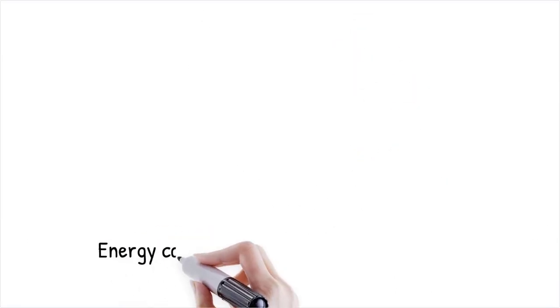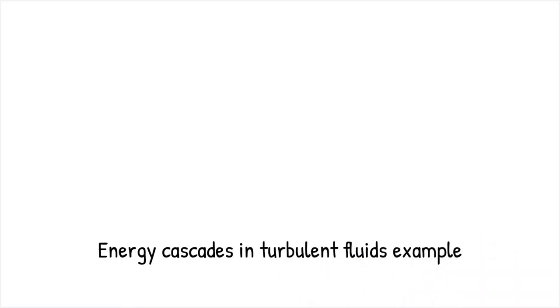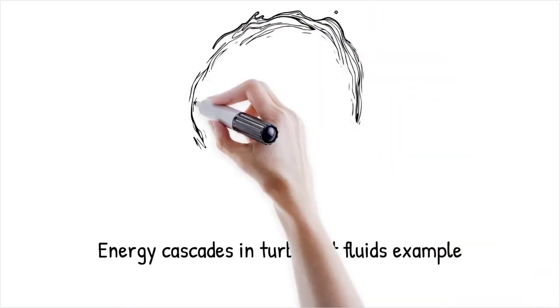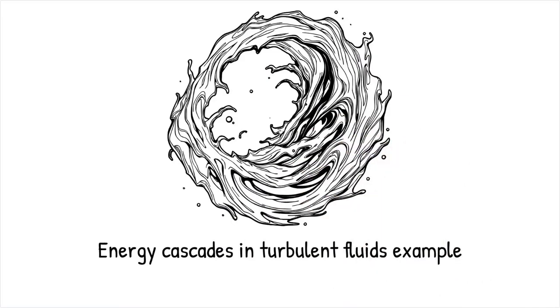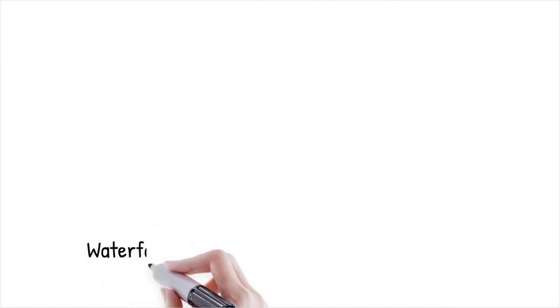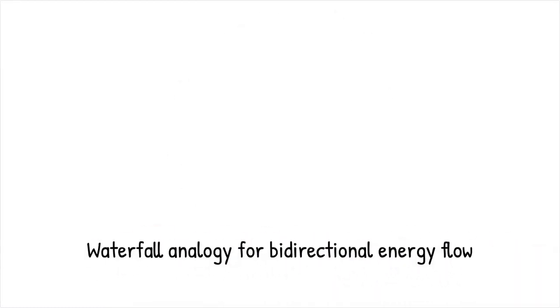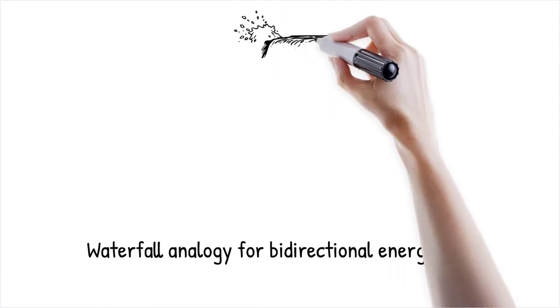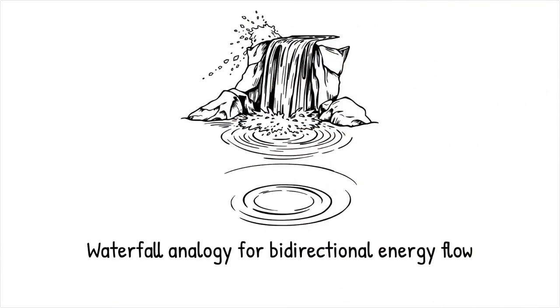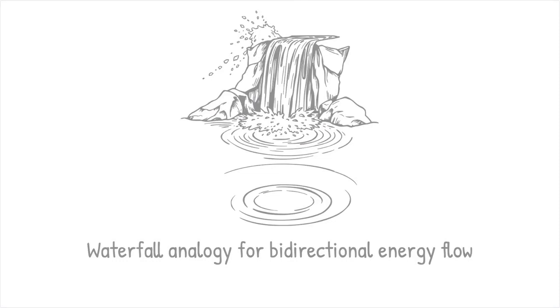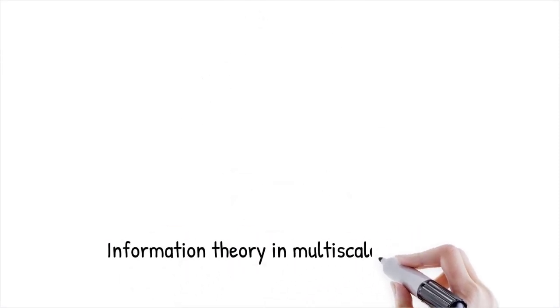In turbulent fluids, energy cascades from large-scale vortices to smaller eddies and down to the molecular scale, where it is dissipated as heat, each scale interacting dynamically with others. It's like a waterfall splashing into a stream, forming ripples that travel backward and influence the shape of the falling water. The flow is bidirectional across scales.